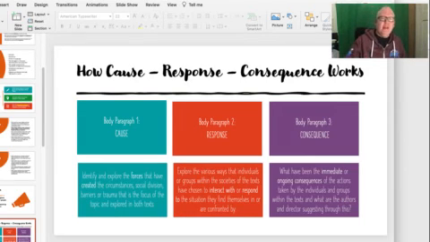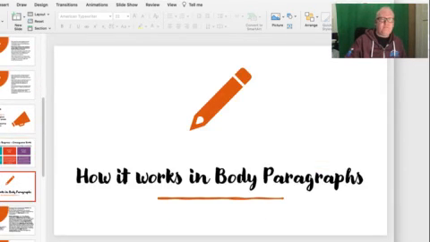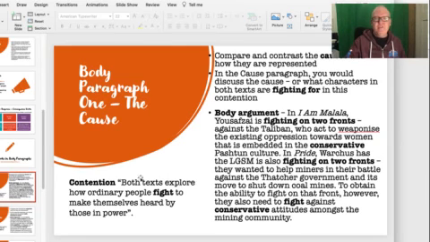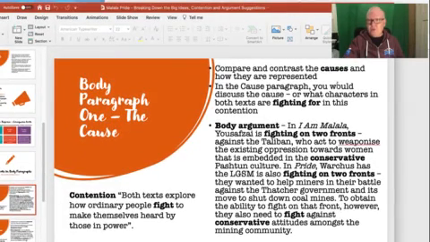So the next thing we have here, this is how it works in body paragraphs. So we have the contention here. Both texts explore... Now I've actually highlighted here in bold what the cause is. So it's the fight. The cause is the fight for something. So both texts explore how ordinary people fight to make themselves heard by those in power. So in this paragraph, I would talk about the cause as being the fight for respect.